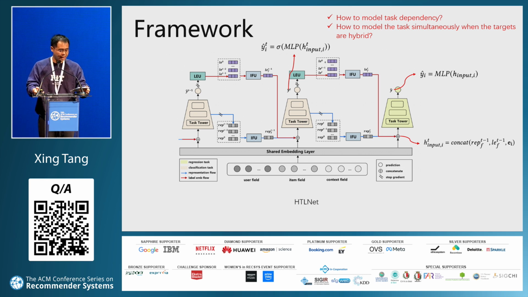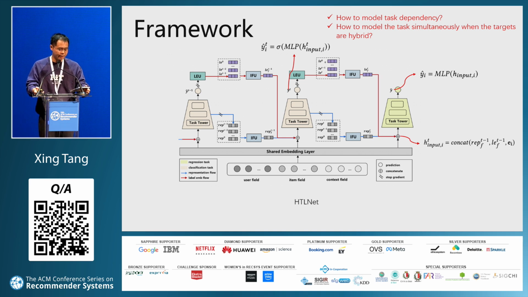Inputs to tower t have three kinds of information: the embedding tensor from the shared embedding layer; the representation f t-1, which is the implicit information for preceding tasks; and the label embedding, which is the label information for preceding tasks. The output is totally different between the preceding targets and the core target. The former is optimized by cross-entropy loss, and the latter is usually optimized by mean-squared error loss.